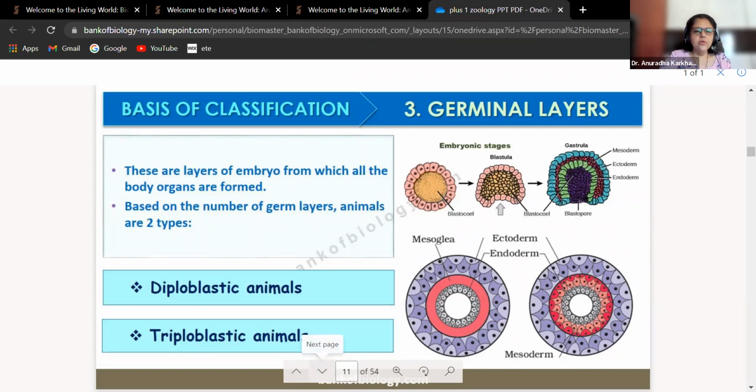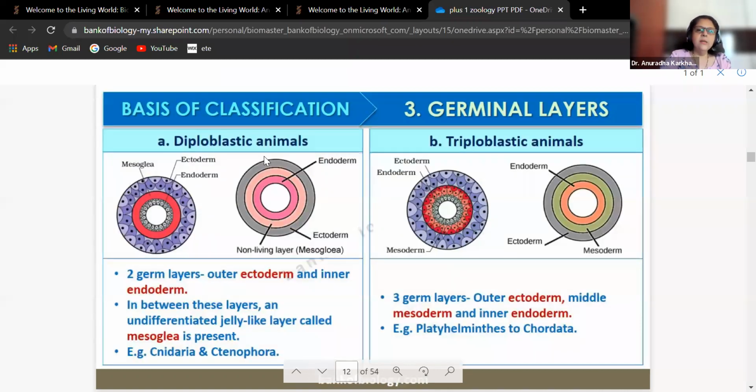Okay, so what are those? What is diploblastic and what is triploblastic? Let us understand. See, diploblastic animals, they have only two germ layers, outer ectoderm and inner endoderm. Okay, in between these layers, an undifferentiated jelly-like layer called as mesoglea is present. Example, Cnidaria and Ctenophora. Now here you can see these gray ones are ectoderms. These are the endoderms. And in between, there is going to be this red color ka layer which is going to be called as mesoglea.